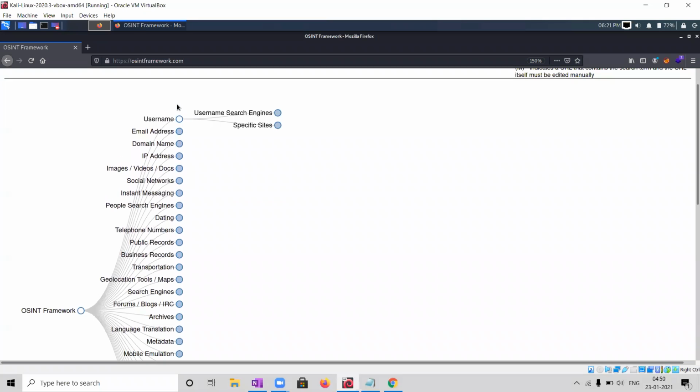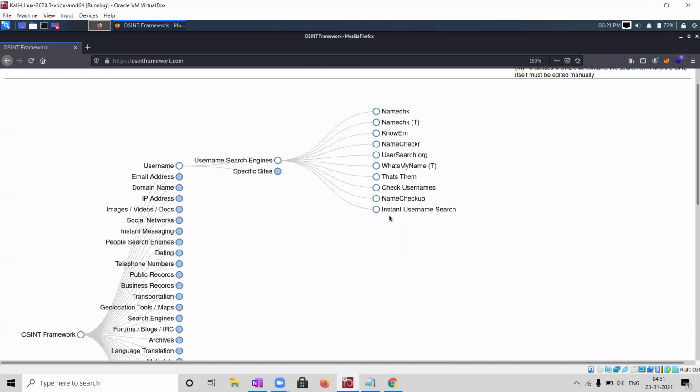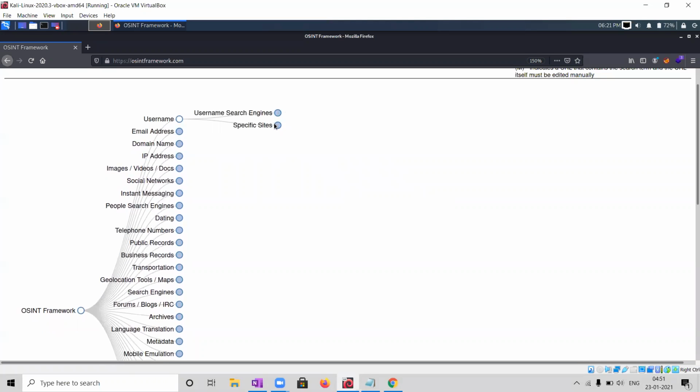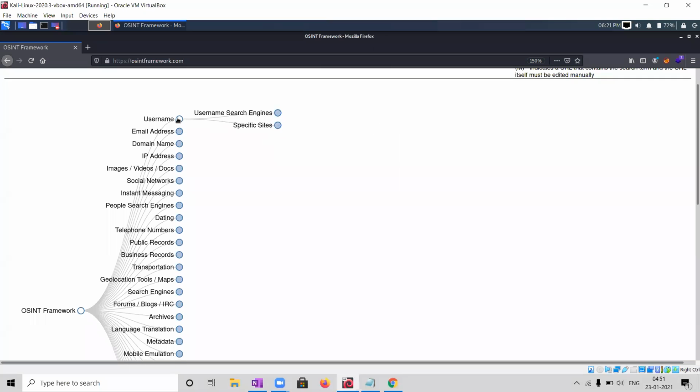It will give you a mind map based on what you want. So I want username search engines, and you can see these are some search engines, and these are all open source and publicly free. And if you want specific sites, you can go with these: Amazon usernames, Amazon Wishlist, GitHub user, Tinder user, Keybase.